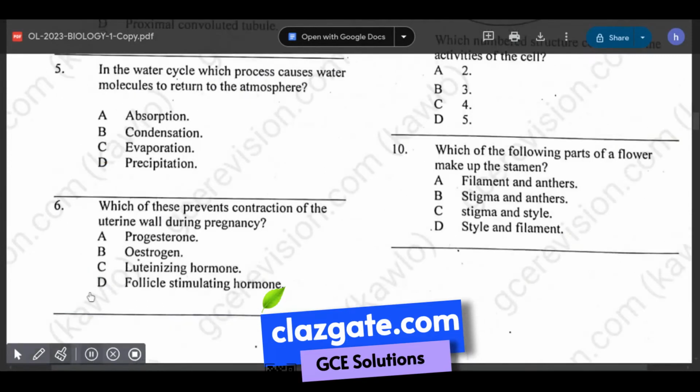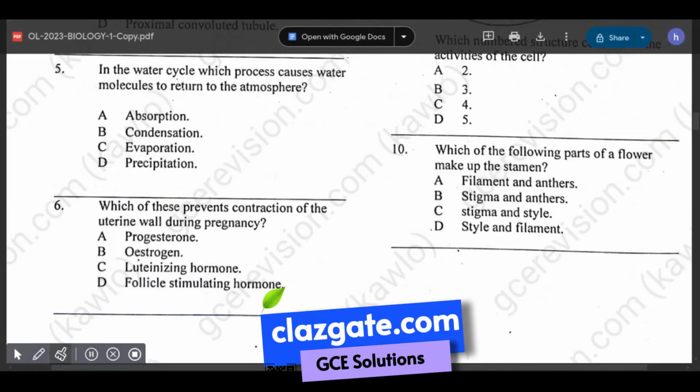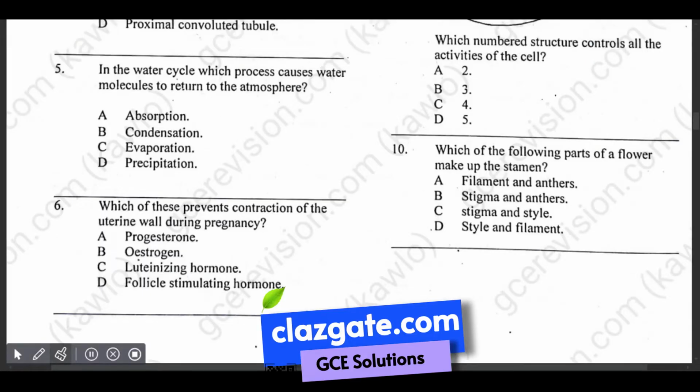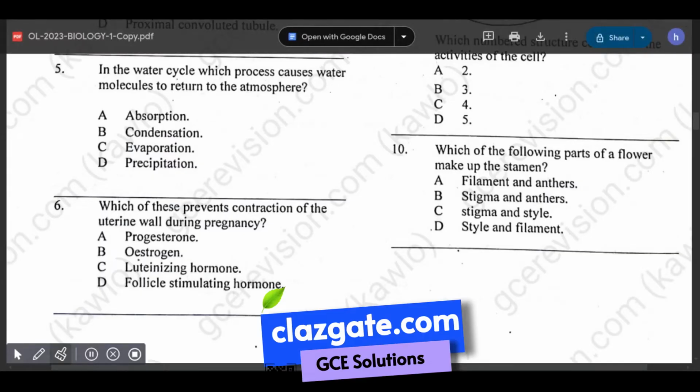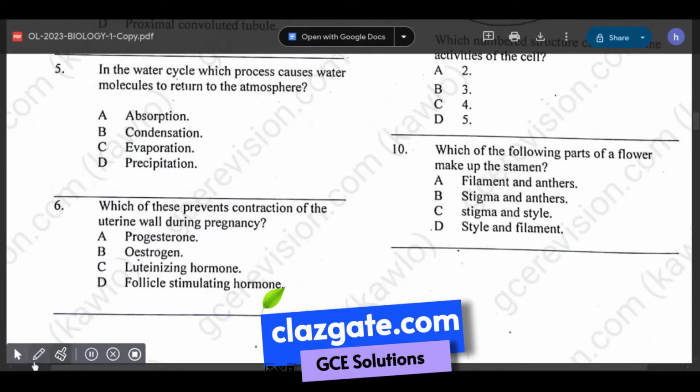Question number 5 is asking us, in the water cycle, which process causes water molecules to return to the atmosphere? We have absorption, condensation, evaporation, precipitation. We all know the definitions of each of these. So the answer to number 5 is evaporation, because evaporation is a process by which water at the surface of the earth changes from liquid state to vapor or gaseous state. The sun provides energy that causes water molecules to escape from the liquid state and enter back into the atmosphere. So the answer to question number 5 is C, evaporation.